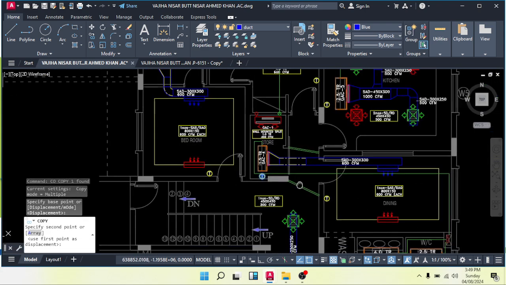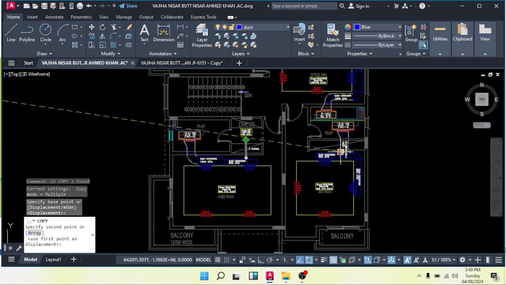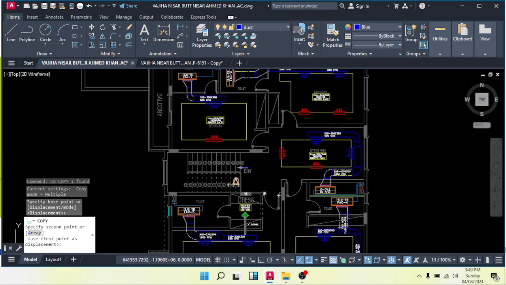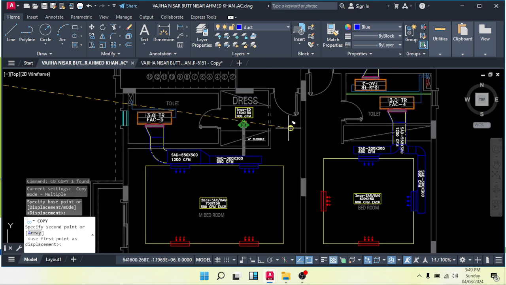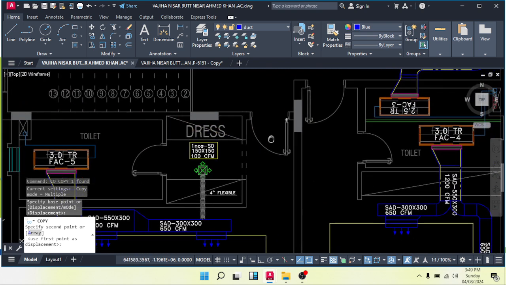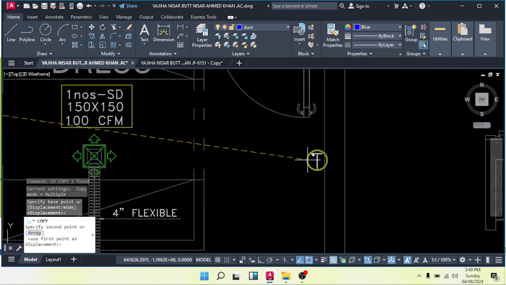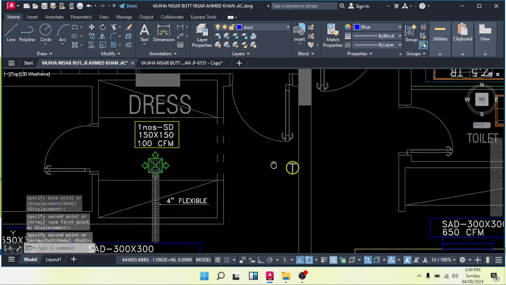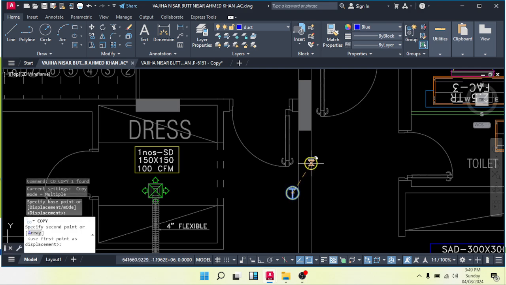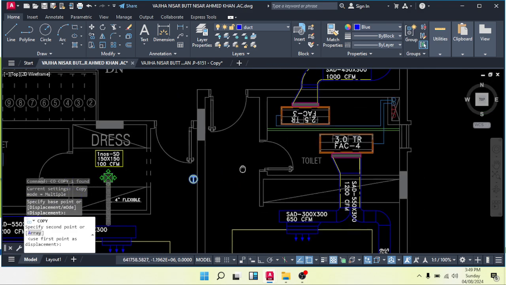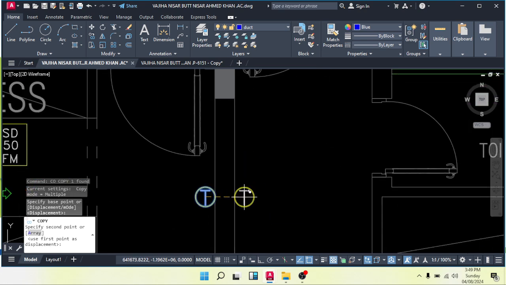Now let's go to the first floor. On the first floor we have, I think, 4 bedrooms. So let's go to this bedroom first. This bedroom, this is the entrance. We cannot make it on the opposite side here, so we can make it here. When someone enters, he will find the thermostat here, and here also the same. When someone enters, he will find the thermostat here on the opposite wall.